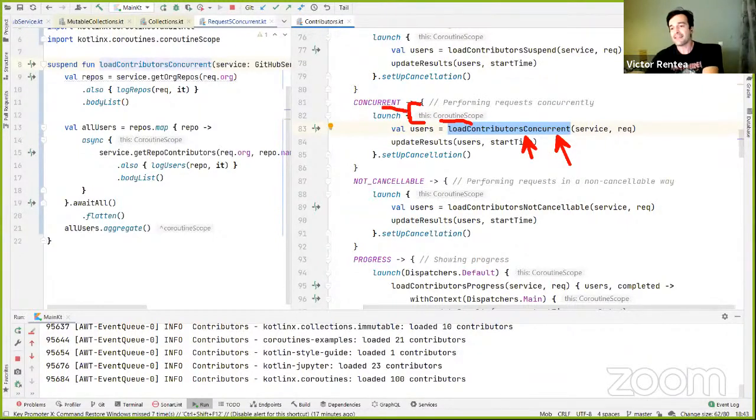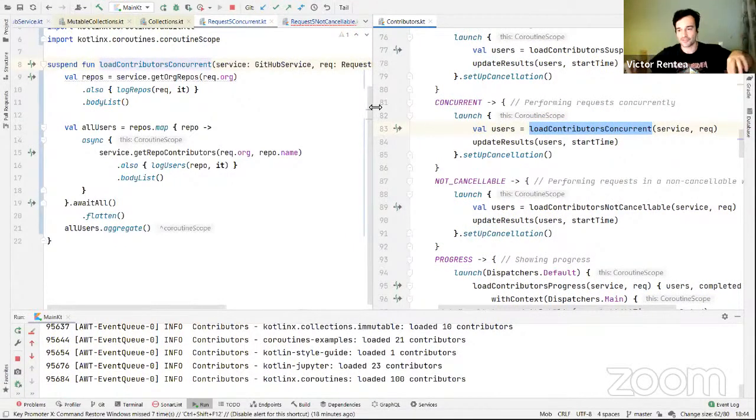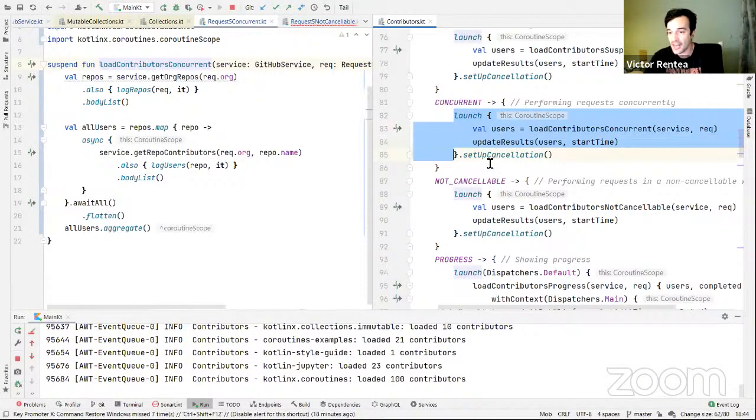So it's like this coroutine scope over here, technically speaking, was propagated to this function, and I propagated it further to the get repos contributors. It's like a chain of coroutines, like parent-child coroutines, in a sense. Technically, there are jobs, but coroutines is good enough. Now, what happens after that is that launch over here returned a job.